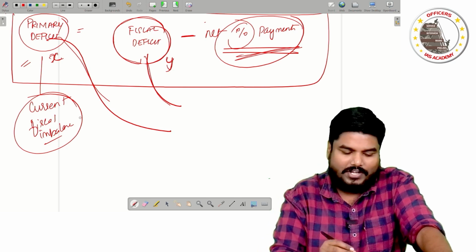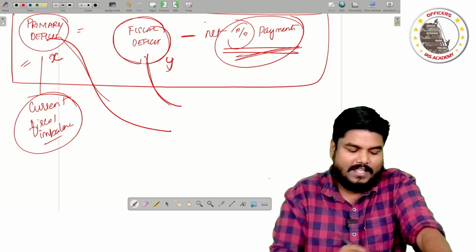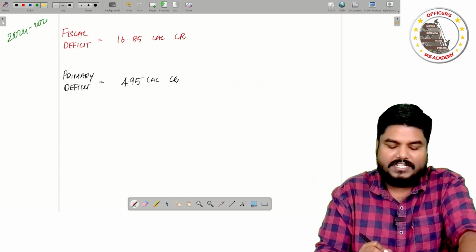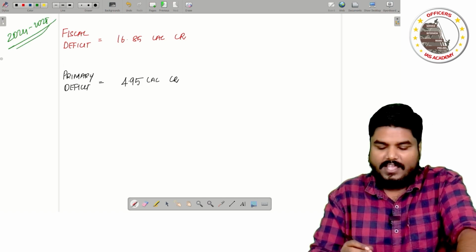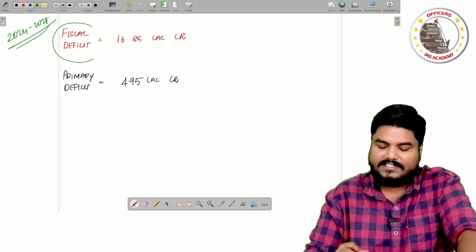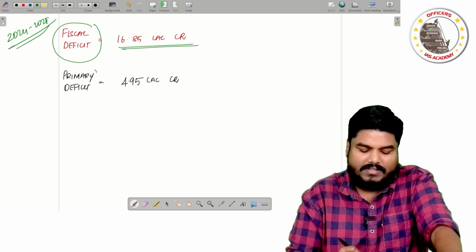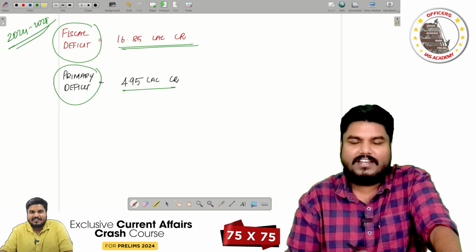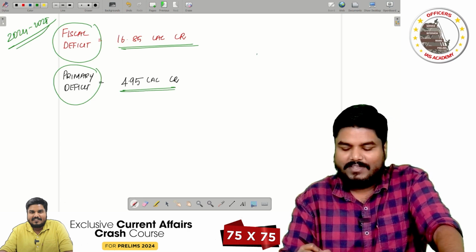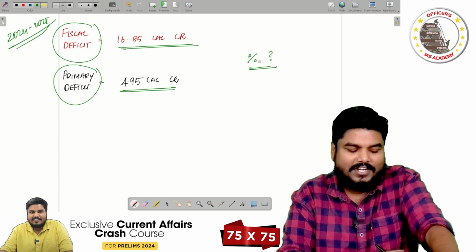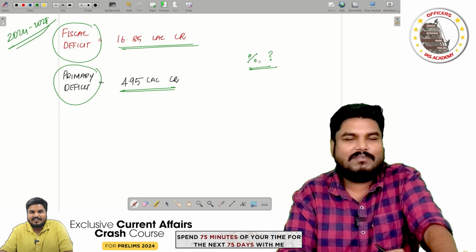So I want you to calculate and give it in the comment section. As per the latest 2024-2025 budget data, the country's fiscal deficit is 16.85 lakh crores. The country's primary deficit is 4.95 lakh crores. Now you tell me the amount of interest which we are paying for 24-25. Give it in the comment section.